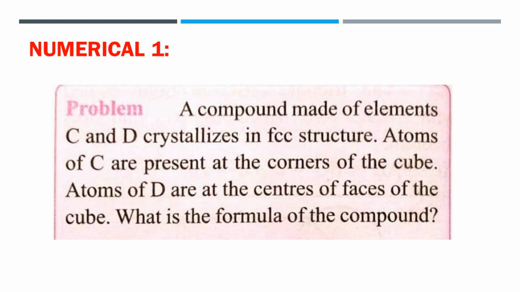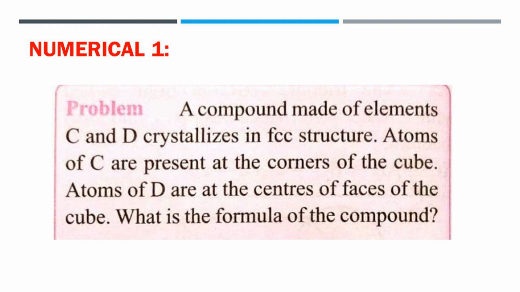Now, we study some numericals. First numerical: a compound made of elements C and D crystallizes in FCC structure. Atoms of C are present at the corners of the cube.